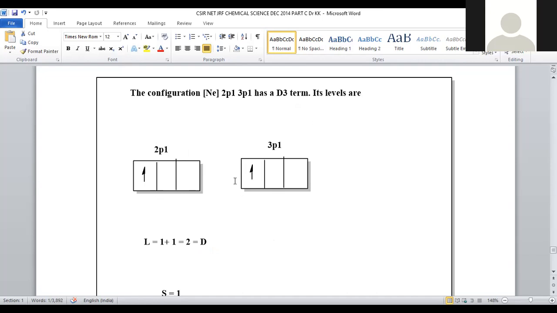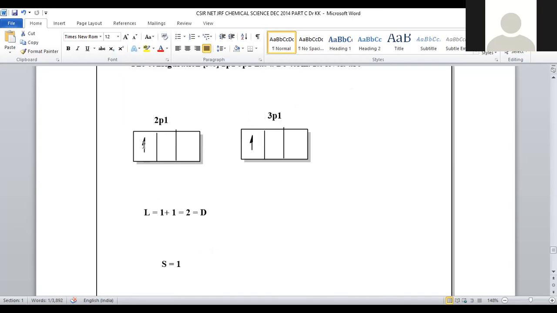Actually, it is a violation of Pauli's rule, Hund's rule, the Aufbau principle, everything is violated, but they gave the condition. This is not the ground state electronic configuration. This is the excited state electronic configuration. 2p1, 3p1 can be taken, and a 3D term symbol. How can we say 3D term symbol? Let us calculate. So in the 2p orbital, 1 electron is there. In the 3p orbital, 1 electron is there.